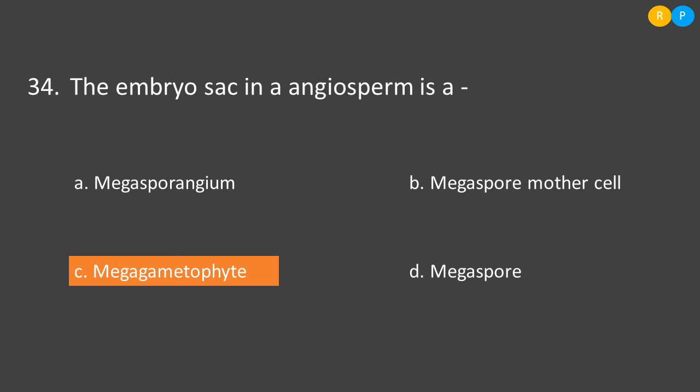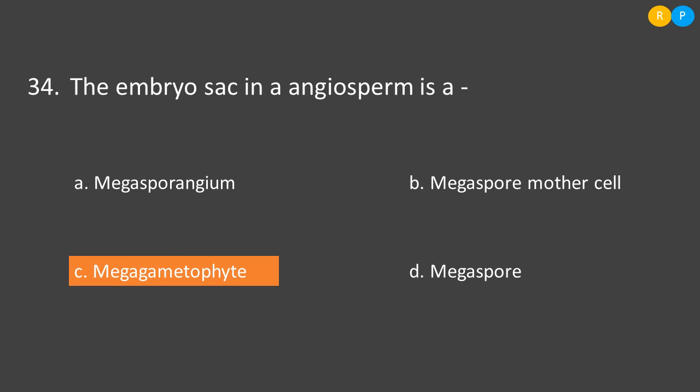Yes, let us look into the options. Option A, megasporangium. So megasporangium is nothing but what? Ovule. So within the ovule we have embryo sac. So this is not the answer. Then option B, megaspore mother cell. So megaspore mother cell is one of the diploid cells seen in the ovule. So this cell undergoes meiotic division and forms megaspore. So formation of megaspore is a function of megaspore mother cell.